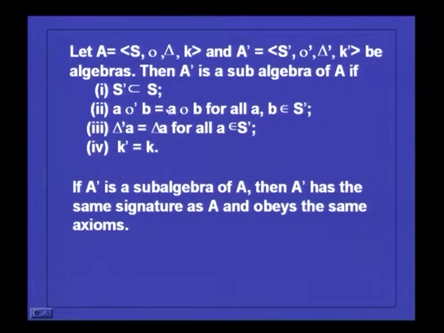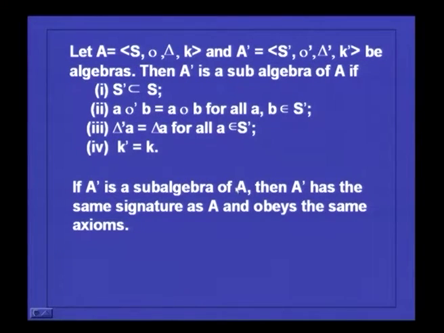That is, when you perform this operation dot dash on the elements belonging to S dash, it is the same as performing the operation on the same elements in S. And the set of constants should be the same; both should have the same constants. If this definition is true, then you find that A dash is a subalgebra of A.